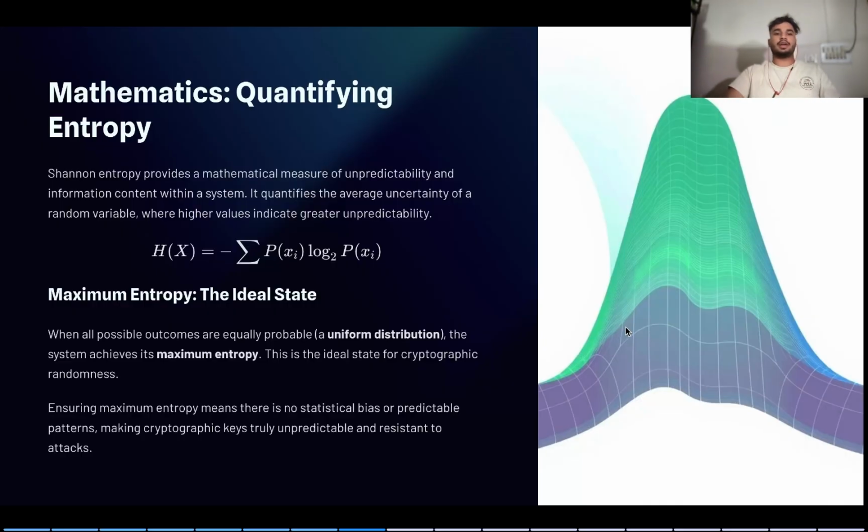Let us look into an example of a coin. When we toss a normal coin, we can say the entropy of getting heads and tails is 50-50. While with a biased coin that gives only heads, we know the output would be only heads and the entropy is zero. So this helps us understand that when there are a large number of outcomes, the entropy is high.